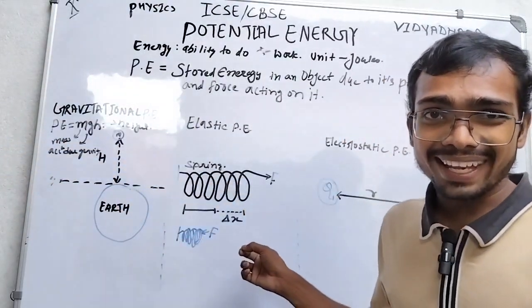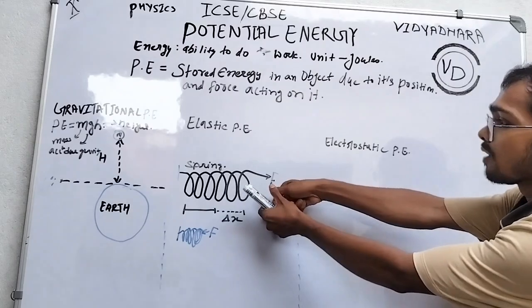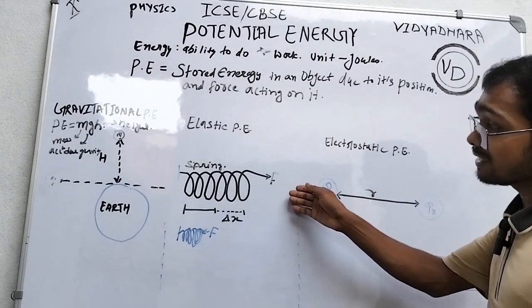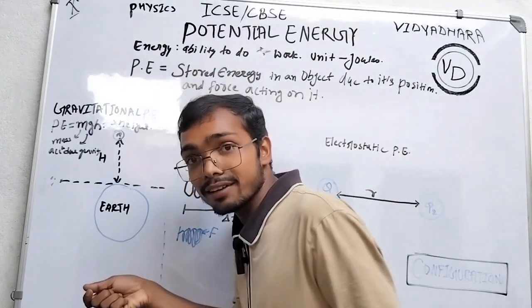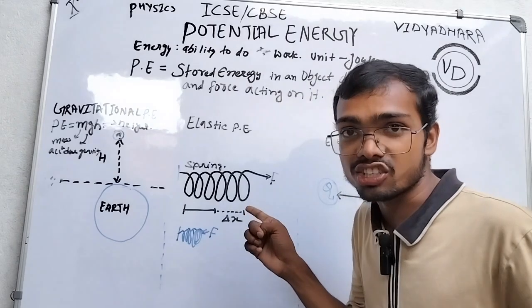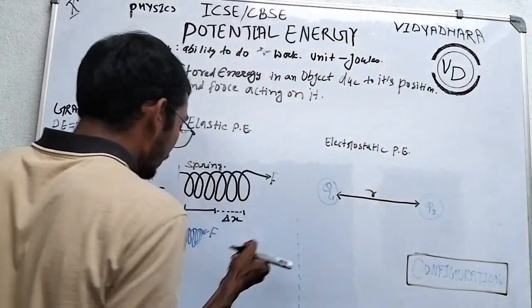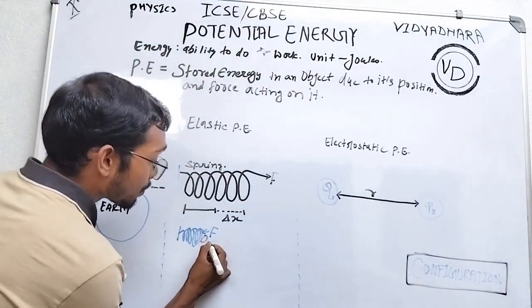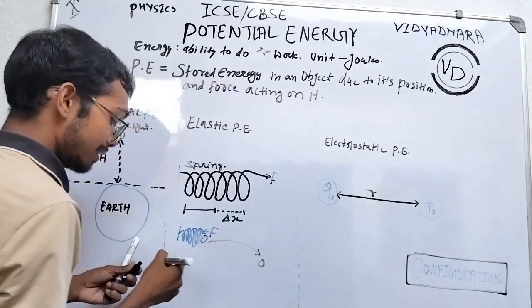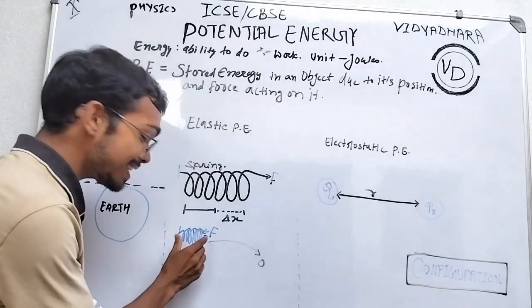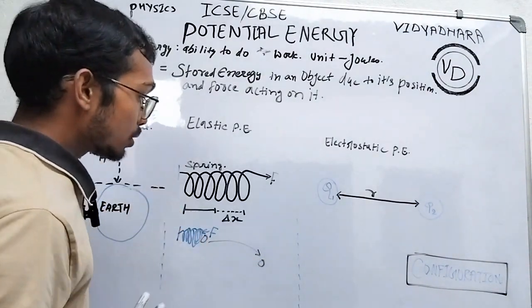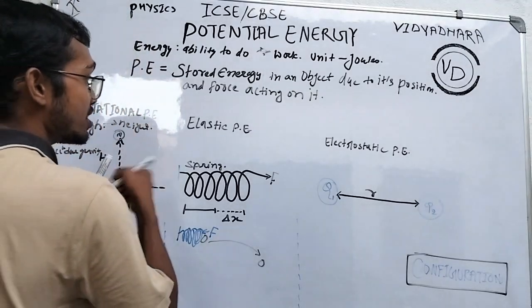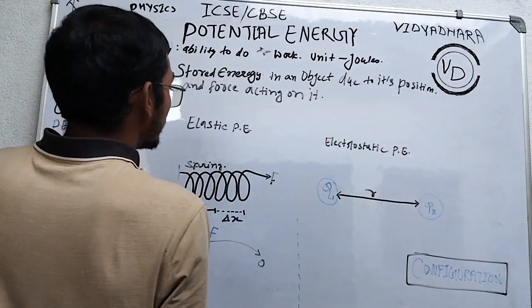This can do any kind of work. If we apply force, this can do any kind of work. This can pull me toward there. That means it has energy. If we compress this and put a ball on it, it makes the ball jump. That means it has energy. It possesses energy. So what is the formula of the elastic potential energy?